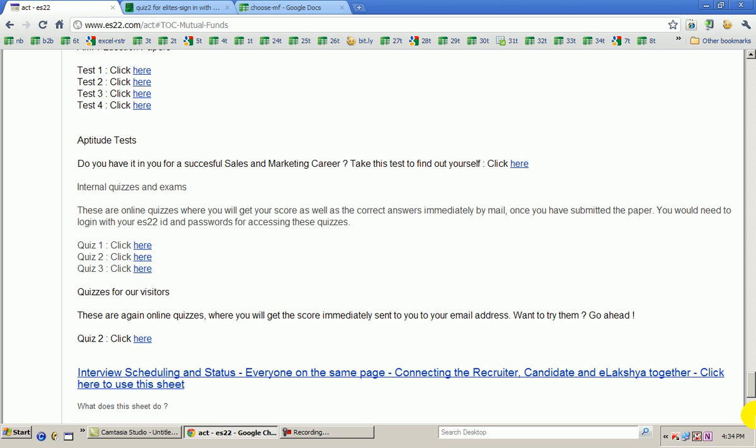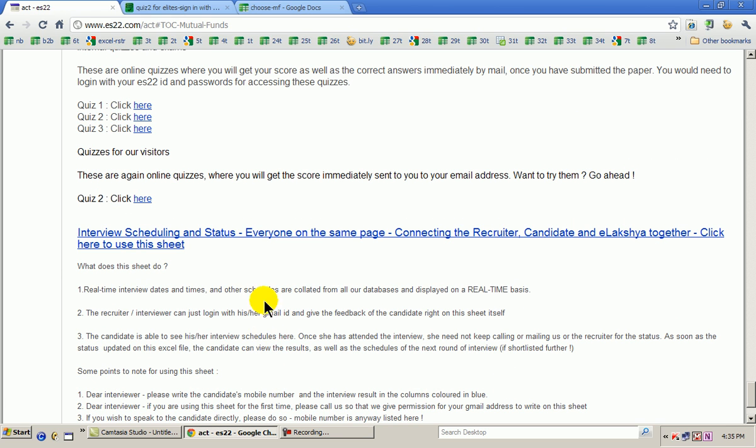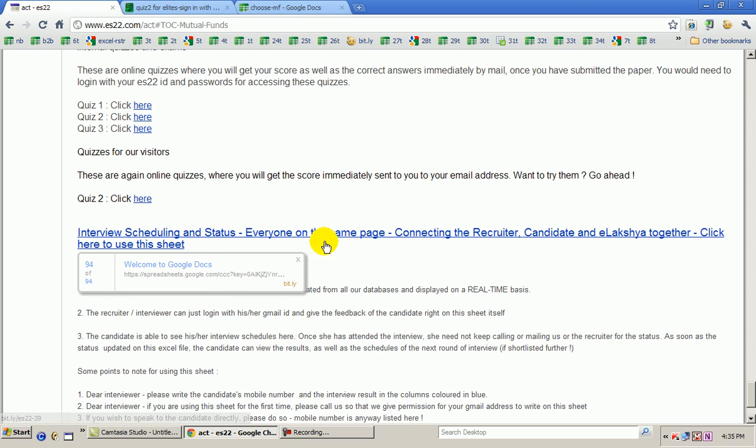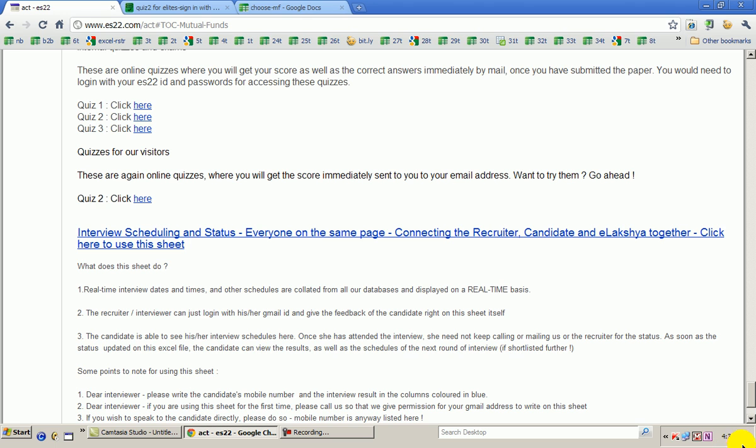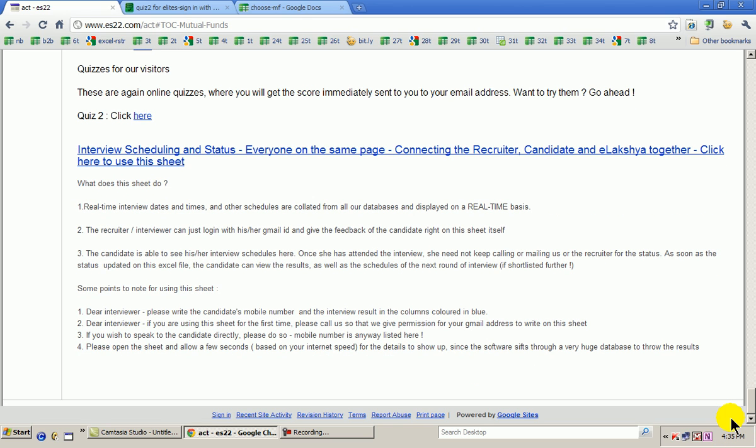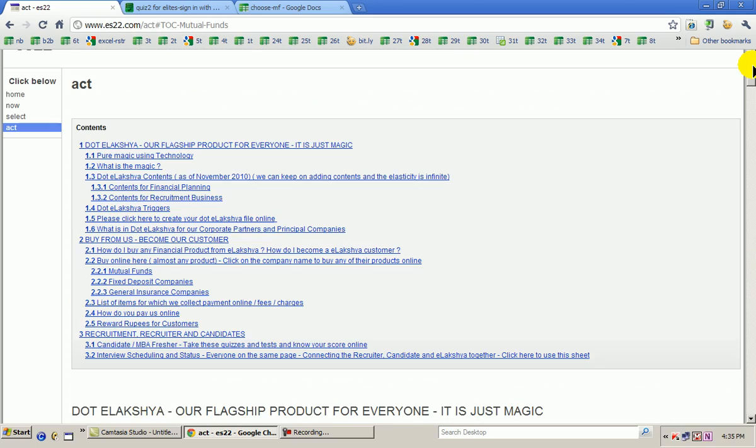Again, interview scheduling, connecting everybody. There is a lot of hassle that happens on scheduling interviews for candidates on the recruitment side, where we need to have interview schedules and everybody has to be on the same page. So this particular section helps keep everybody on the same page as far as interview schedules, results of interviews, further processing, and candidate joining details are concerned. So I just wanted to quickly show this to the people who view our website.